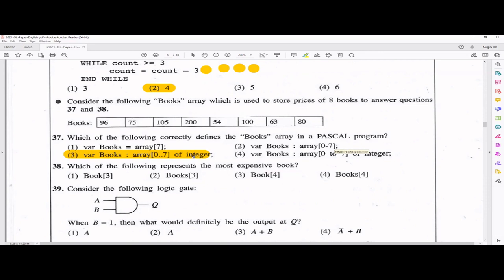And which is the most expensive book? The most expensive book is this. You have to start with 0. Don't say 1, 2, 3, 4. No, that's wrong. It's 0, 1, 2, 3. So this is the answer.